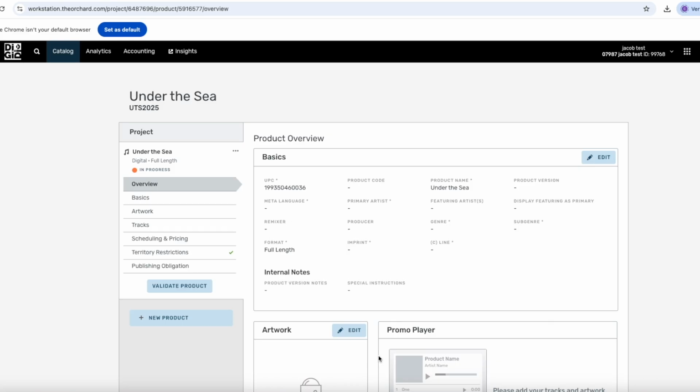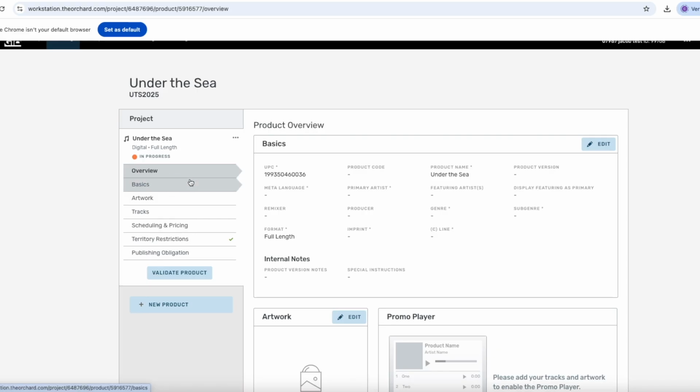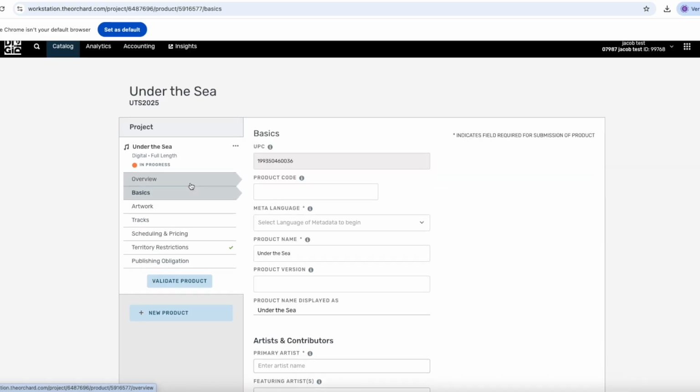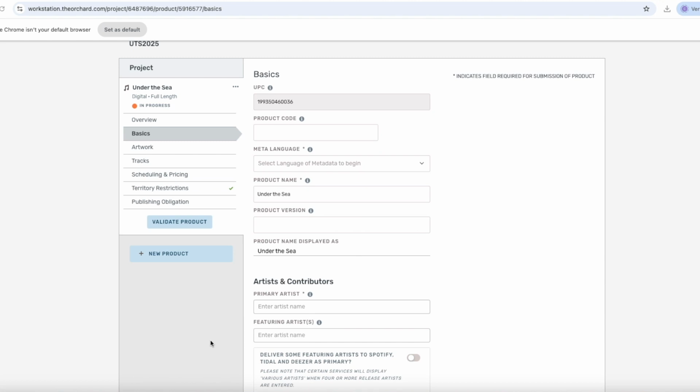So now you've created the draft for your first release and can see the overview of the release. To continue, click the edit button next to the field you want to change, or click the field on the left side here. We will start with the basics. Basics contains the general information for the entire release. The UPC code has already been assigned to us by the system, so we don't need to fill in anything here. We can also skip the product code, as it doesn't have an asterisk here, which requires us to fill in this field. In the meta language field, choose the language the album or single title is written in. So in this case, it's English.